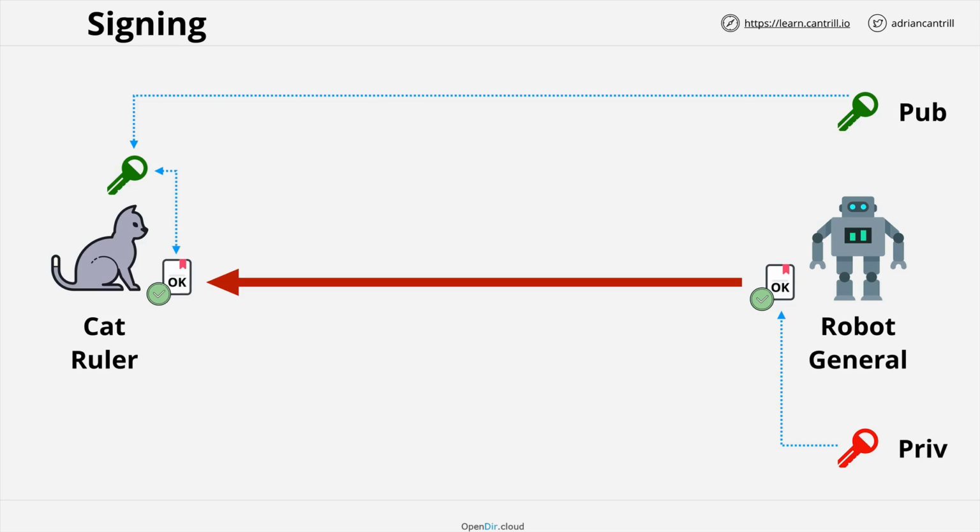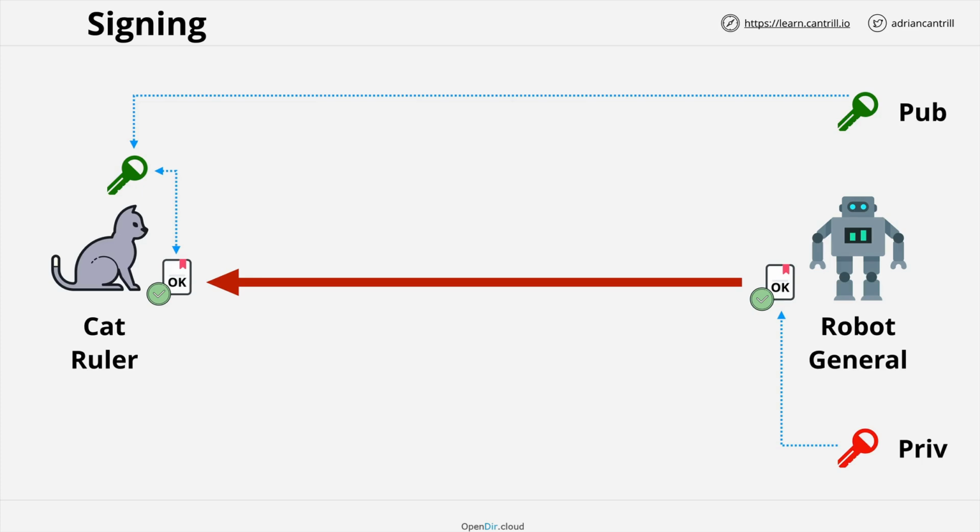In the previous example, I demonstrated how you can use the public key to encrypt data that can only be decrypted with the private key. In this example, we can take the robot general's private key and sign a document, and then the public key of the robot general can verify that that document was signed using its matching private key. And at no point is the private key revealed. It's just because of this relationship between the public and private key, the public key can verify whether its corresponding private key was used to sign something.